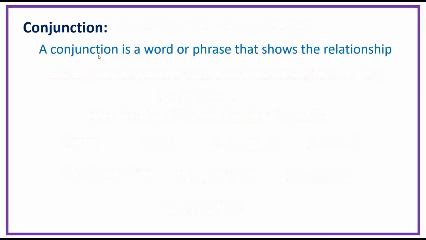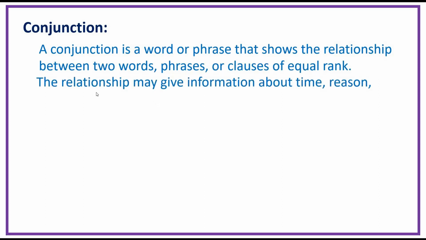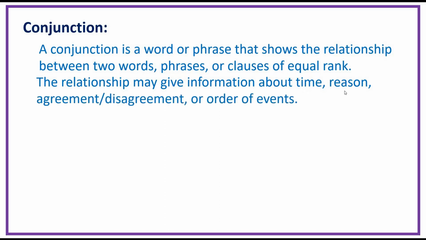Conjunction. A conjunction is a word or phrase that shows the relationship between two words, phrases, or clauses of equal rank. The relationship may give information about time, reason, agreement, disagreement, or order of events.